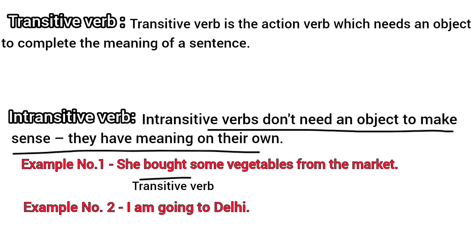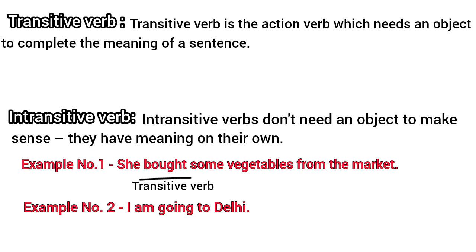So basically, intransitive verbs, as I said, don't need any object to make sense. Even if I don't add an object, it is completely making sense. Like 'I'm going,' मैं जा रही हूँ, okay. So here the action verb 'going' is an intransitive verb. Why? Because if I use the verb 'go' in the sentence, I don't need to add any object in order to complete the sentence and get the meaning. So here 'go' is intransitive.